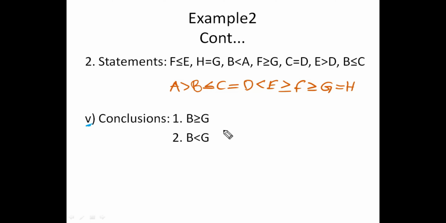Before I solve that question, try to pause the video and solve the question yourself. Also check whether you are getting the same answer or not, and verify that one.